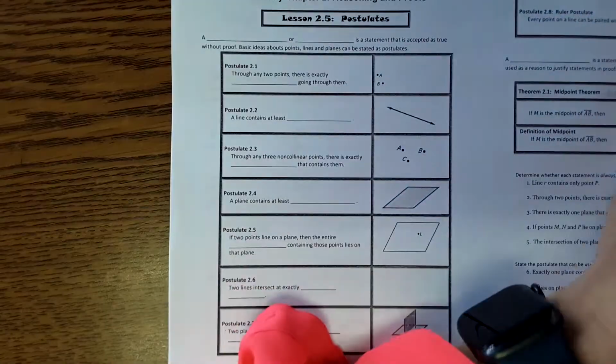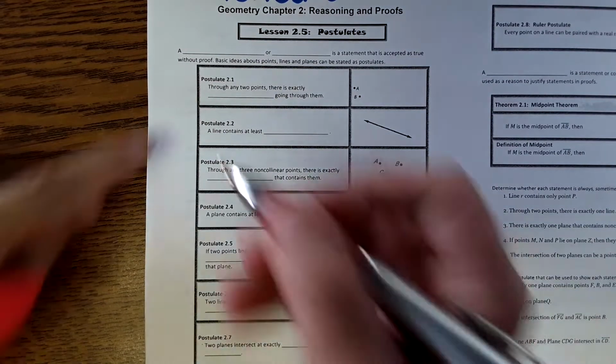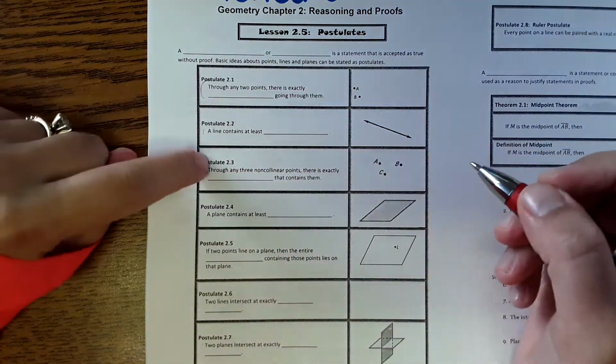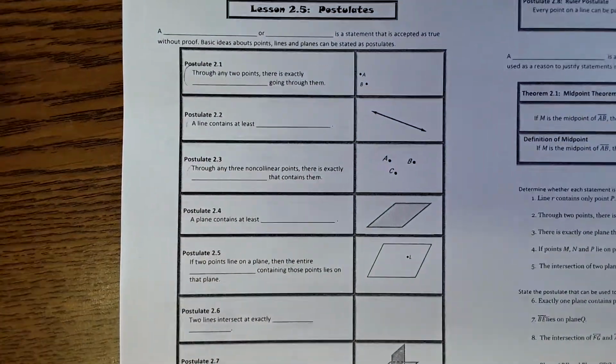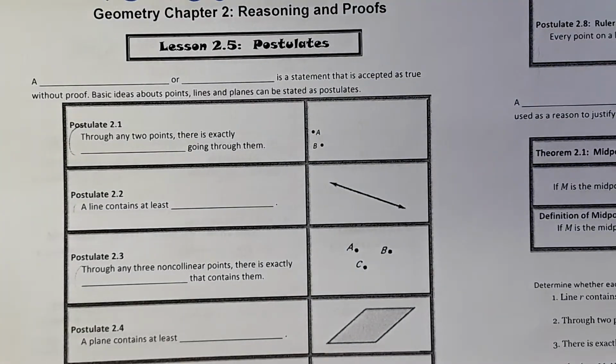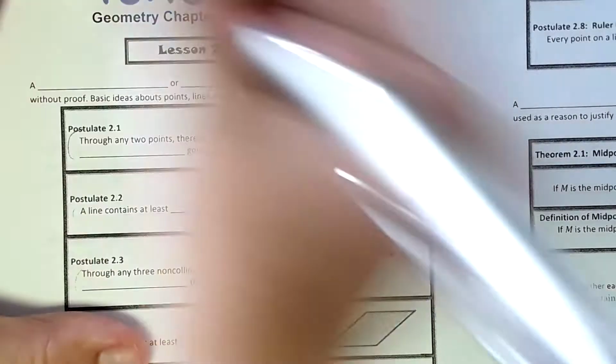So if you're working on a blank sheet of paper, which some of you are, honestly, the most important things on this paper are these sentences right here. So I would copy down these sentences because that's what you'll use to get the homework done. So starting at the top, it says a blank or blank is a statement that is accepted as true. That is a postulate.